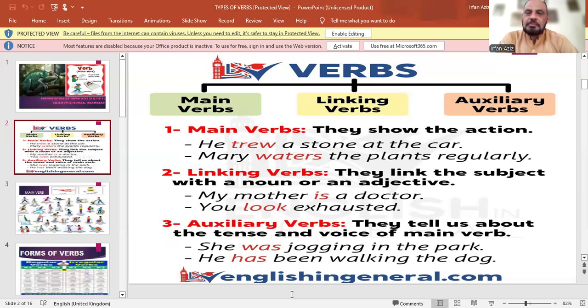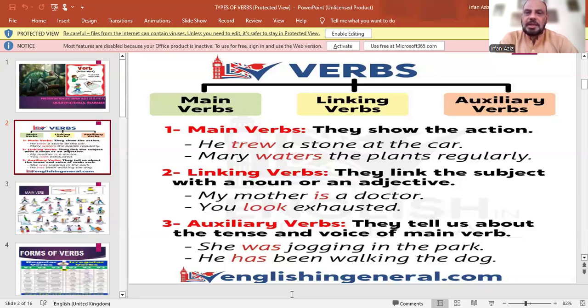Linking verbs link the subject with a noun or an adjective. My mother is a doctor. You look exhausted. Auxiliary verbs.